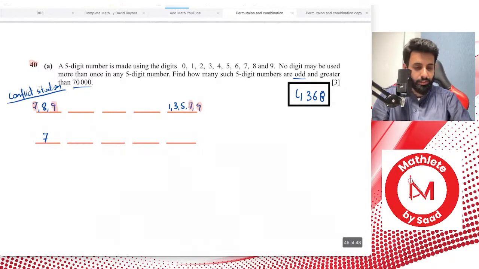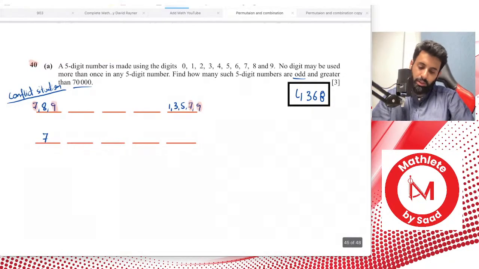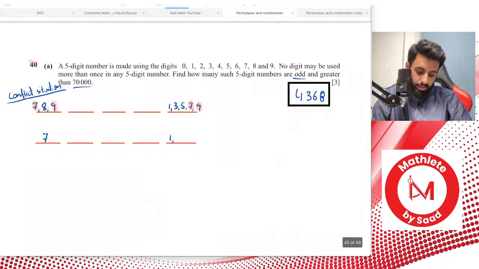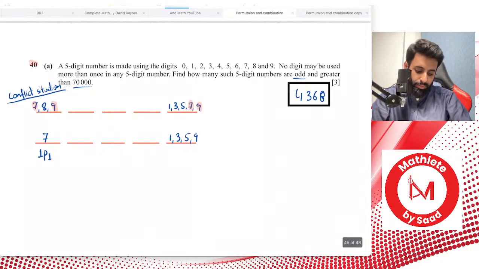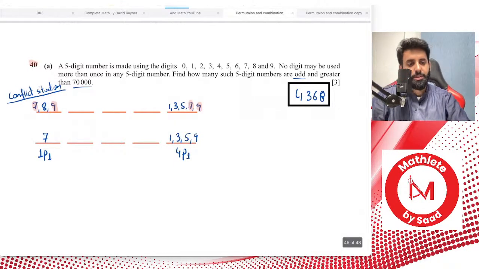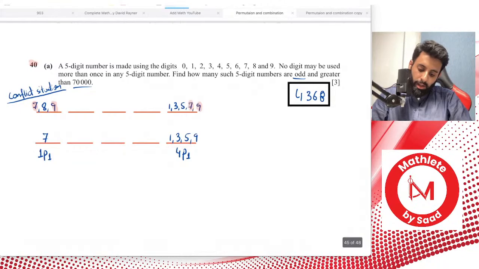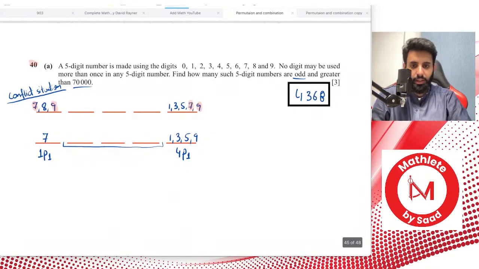So you've got to have 7 in the first place to make sure it's greater than 70,000. At the same time, if you wish the number to be odd, you can have 1, 3, 5 or 9 in the last place. So in the first place we have 1 out of 1 option, that's 1p1. In the last place we have 4 options, out of which we select 1. What goes on in between we don't really care about, because the condition has been met. Anything goes in between; it's not going to affect the condition.